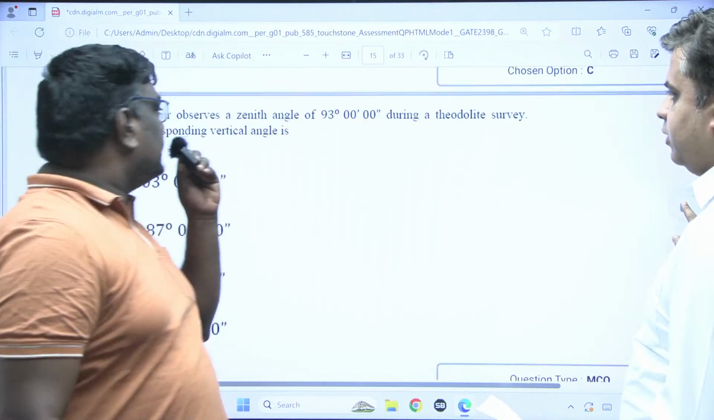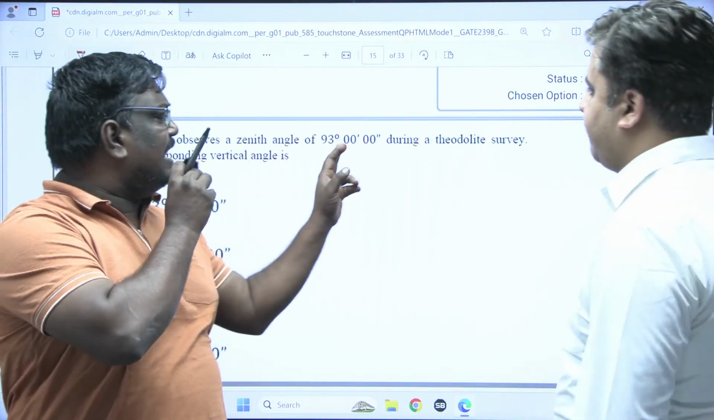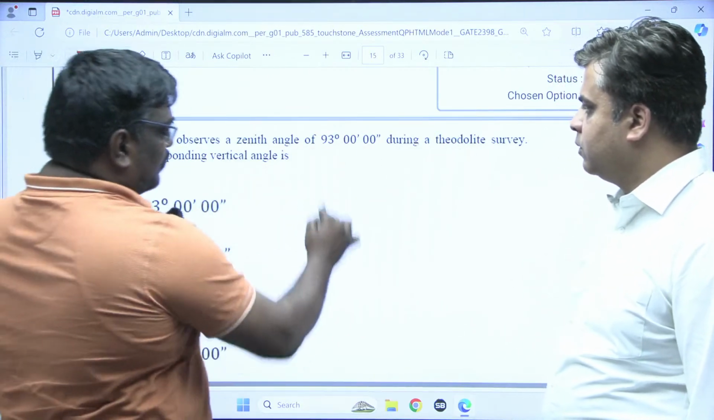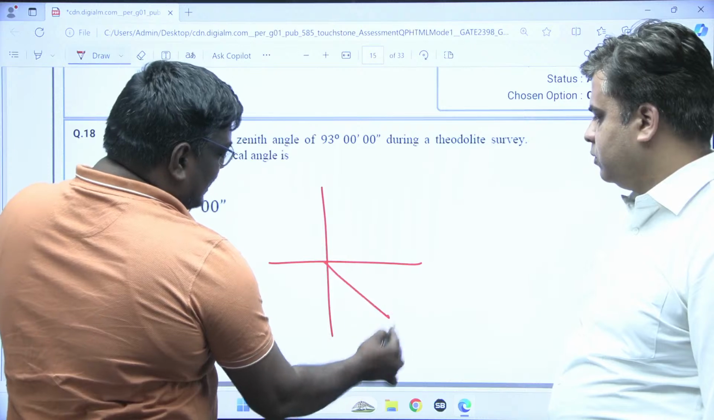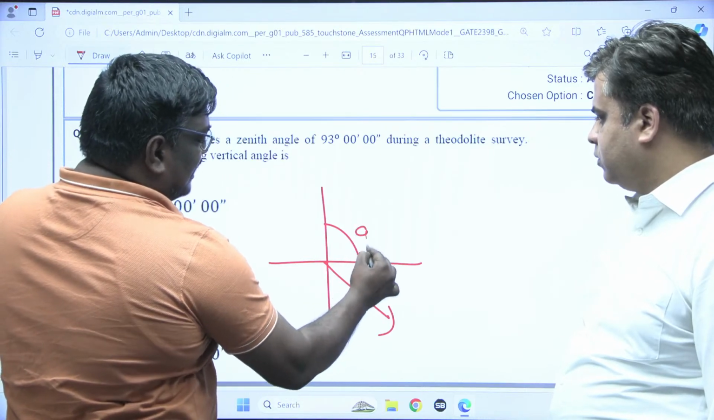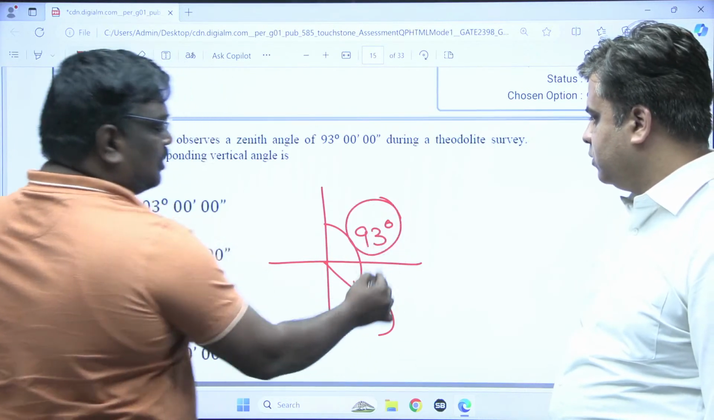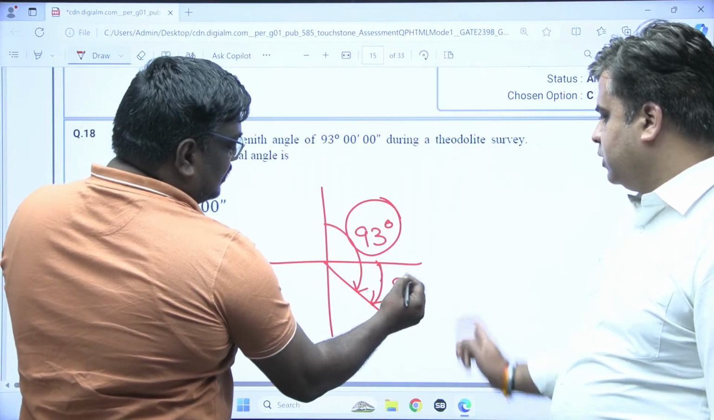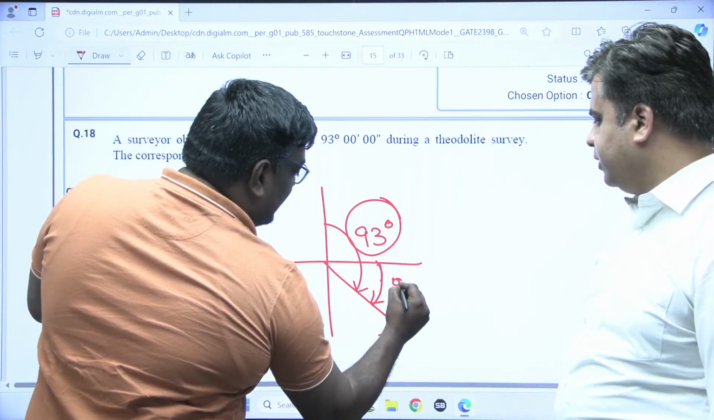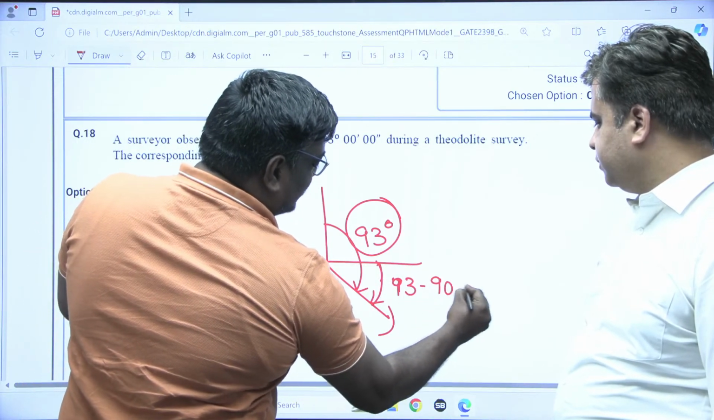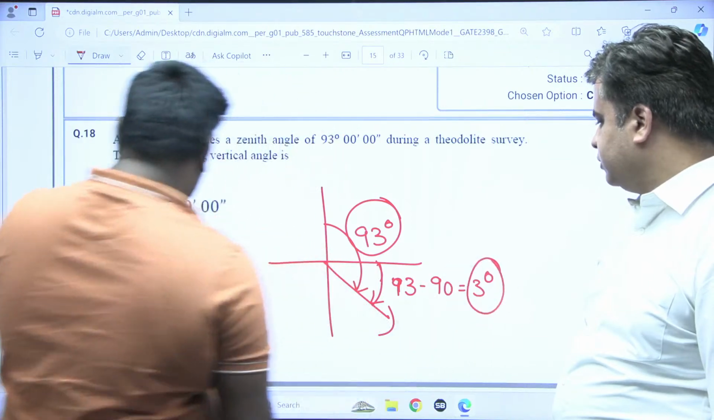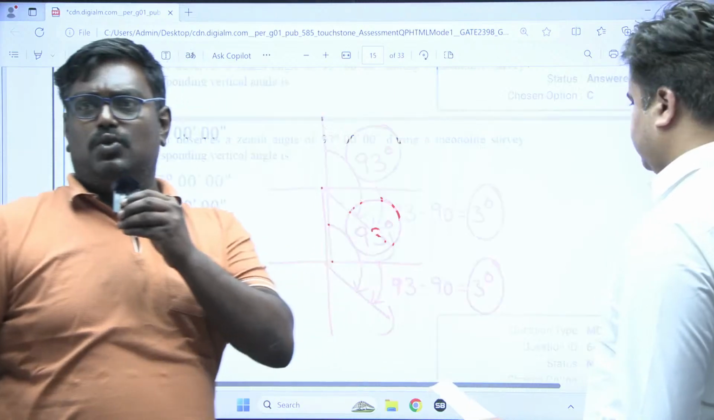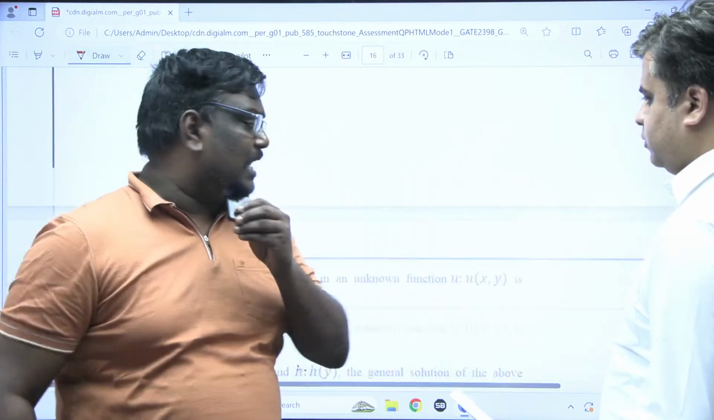See, a surveyor observes a zenith angle of 93 degrees during a theodolite survey. See, students, we have zenith and nadir. Here we have 93 degrees. It has crossed 90 degrees. If you see this angle here, this will be equal to 93 minus 90, you can say 3 degrees, and it will be negative. So option D is the right answer. I hope you are clear, students. If you have any questions, you can post in the chat box.